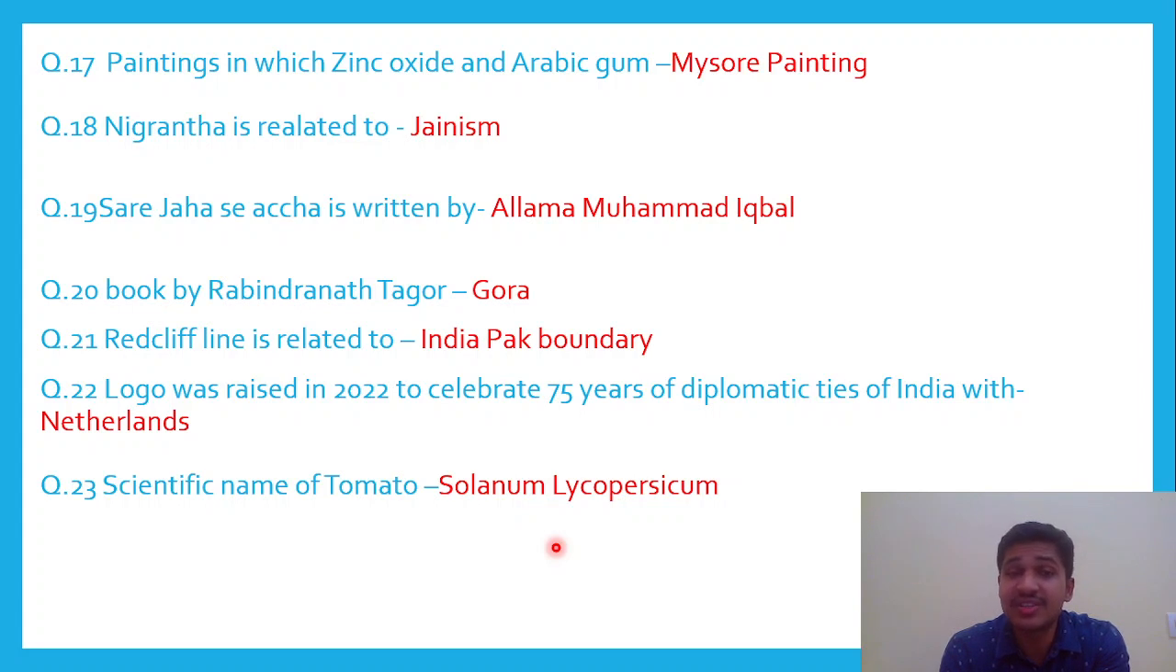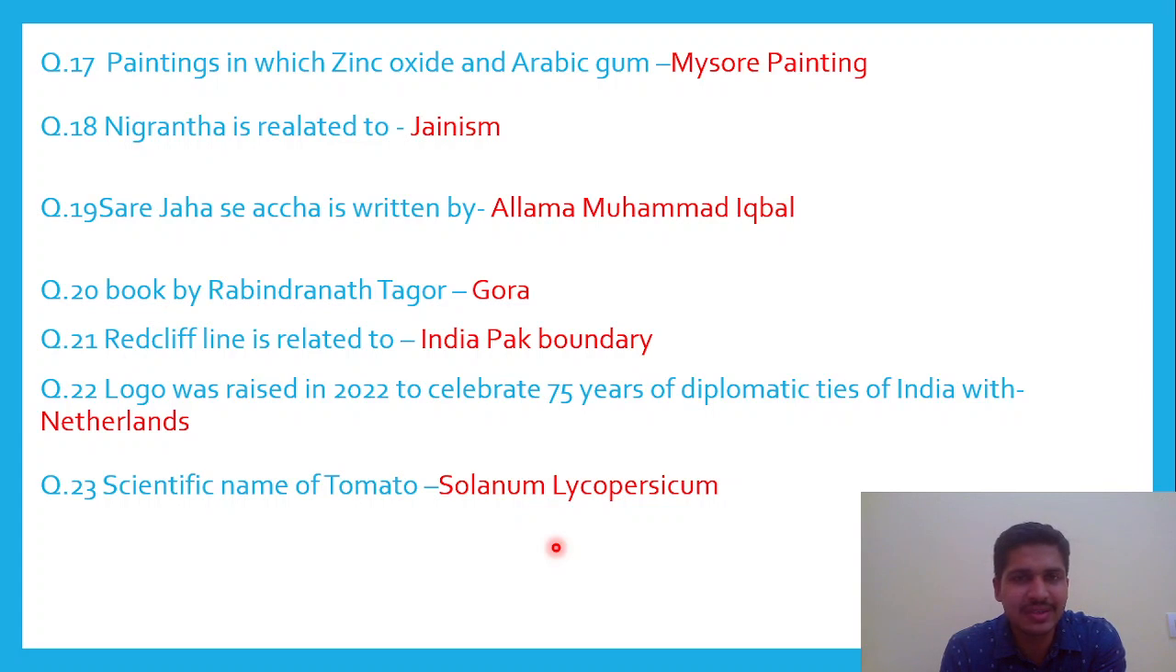Next question was, Saare Jahan Se Accha is written by. It is written by Allama Muhammad Iqbal. Yeah. Then the next question was regarding books and authors. The book which is written by Rabindranath Tagore was the question. There were four options. Here I did not turn out to be lucky. I tried to guess, but yeah, the right answer was Gora.